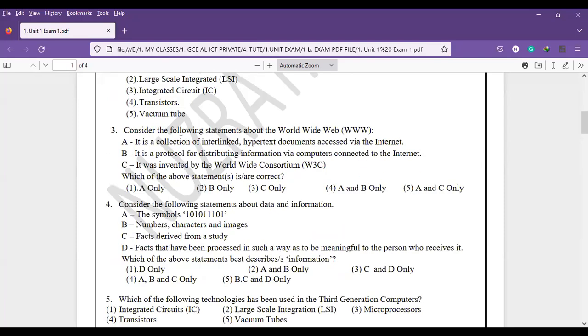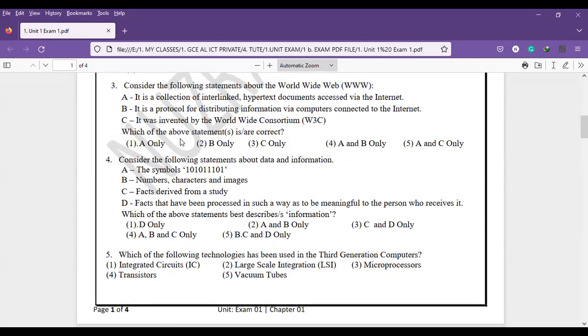So in the paper, I have already shared. Now I'll share question number 3. It is a collection of interlinked hypertext documents accessed via the internet. So that is true, because a hyperlink is used internally, locally, across HTML and PHP.